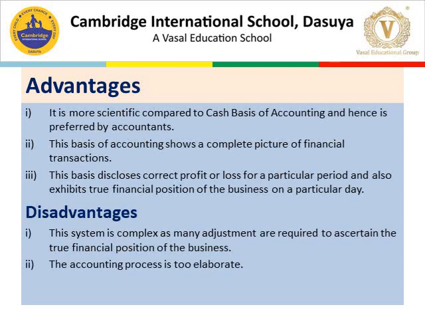Number 3, this basis discloses correct profit and loss for a particular period and also exhibits the true financial position of the business on a particular day. Disadvantages. Number 1, this system is a little complex as many adjustments are required to ascertain the true financial position of the business. Number 2, the accounting process is too elaborate.